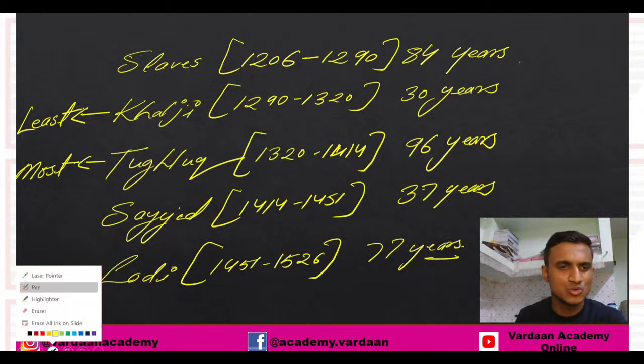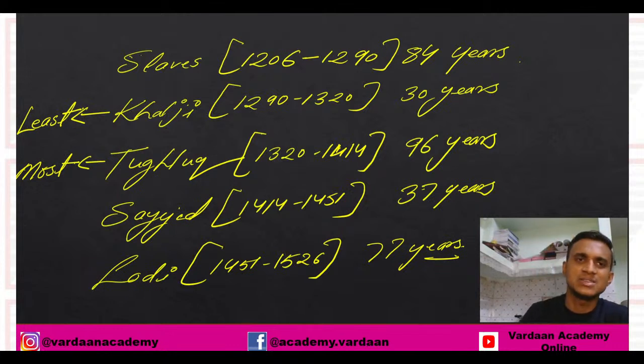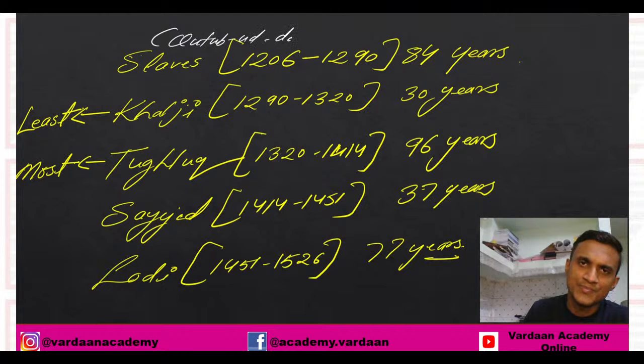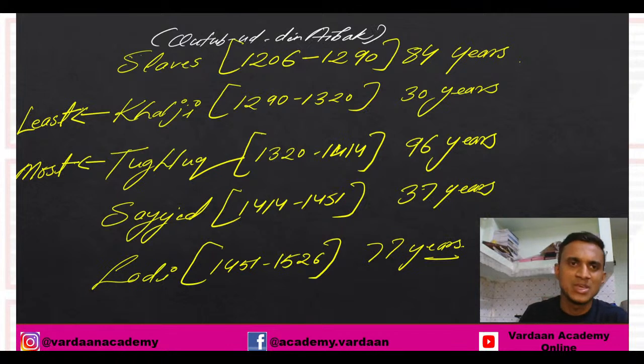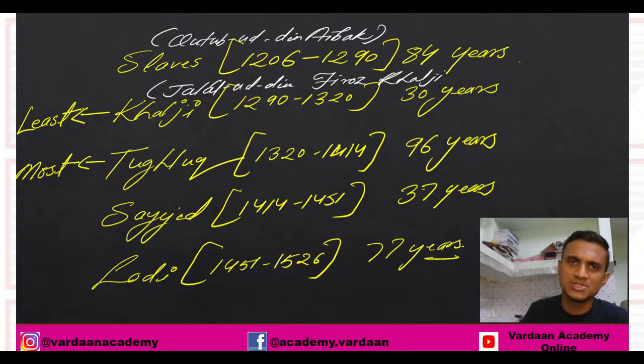Chalo, I'm going to write here who the founders are also, so that on one page itself you will have almost all such data at one place. See, the slave dynasty was established by Qutub-Ud-Din-Aibak. Then comes the Khalji dynasty, established by Jalaluddin Firoz Khalji.